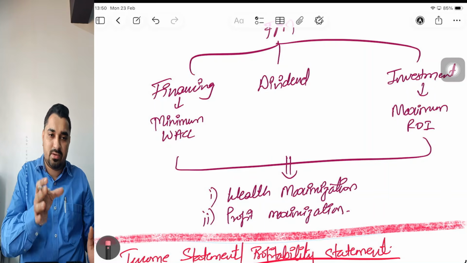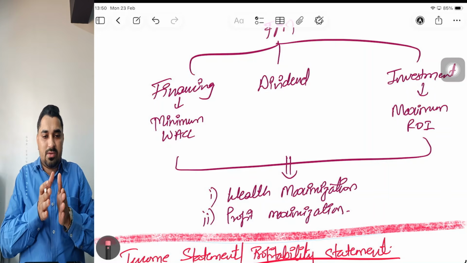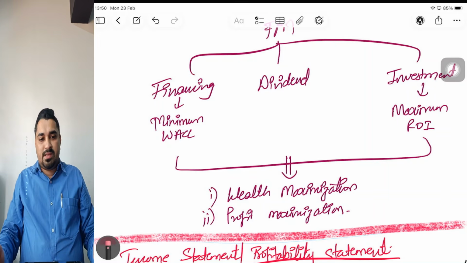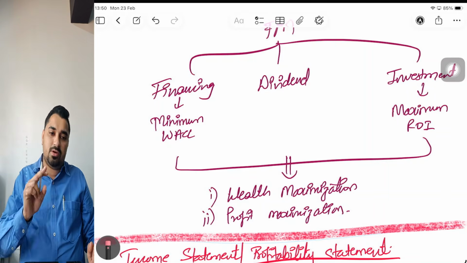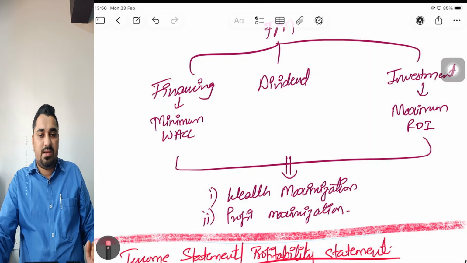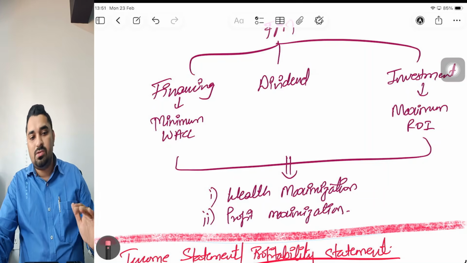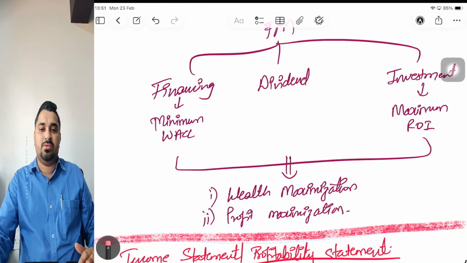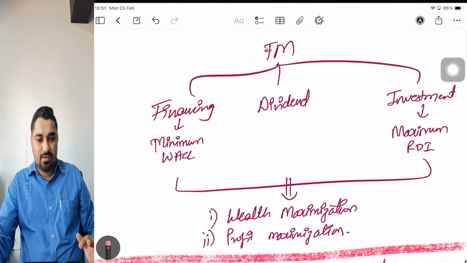It is only focusing on short term gains and the short term profitability. So profit maximization and wealth maximization are the two objectives of FM, but the predominant objective of financial management is wealth maximization, which includes profit maximization as an objective. So these are the functions and objectives of FM.